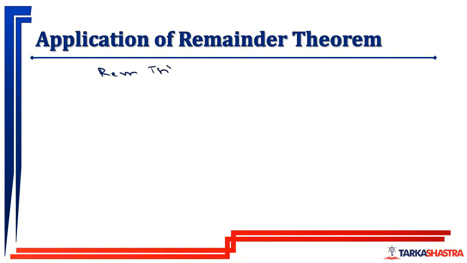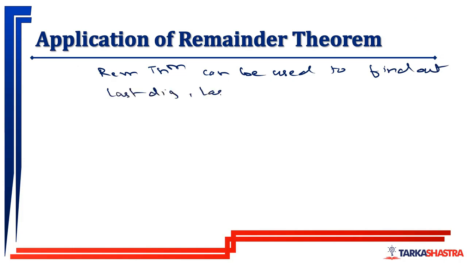Remainder theorem can be used to find out the last digit, last 2 digits, last 3 digits and all.